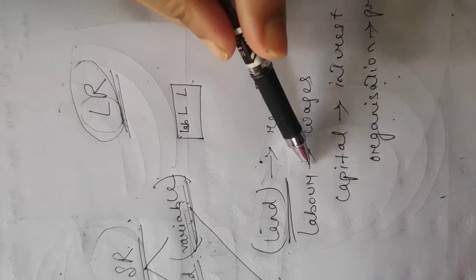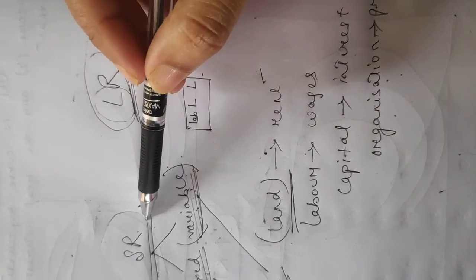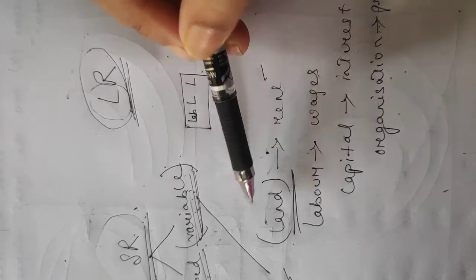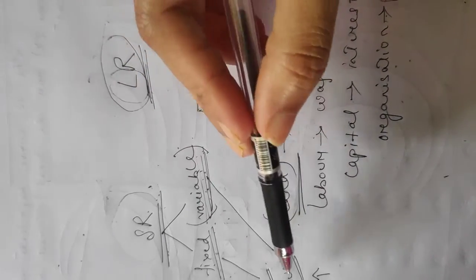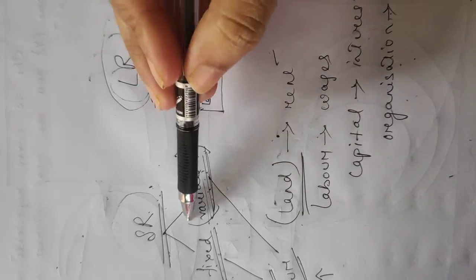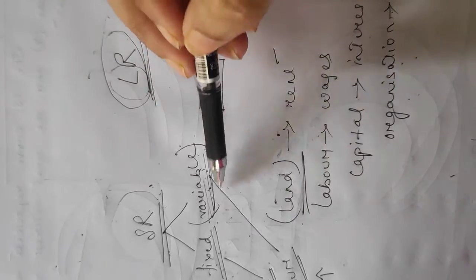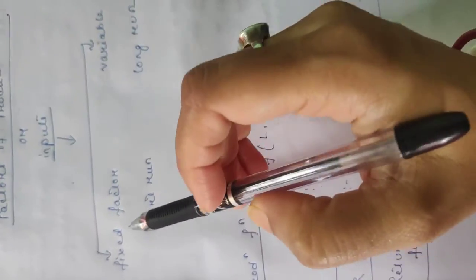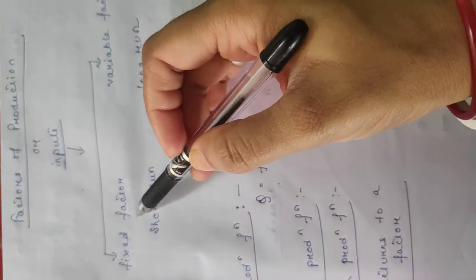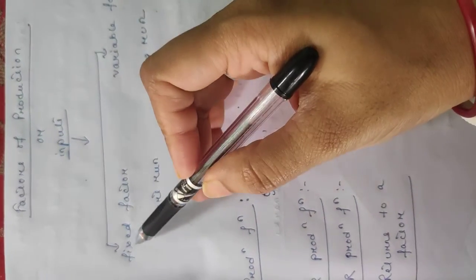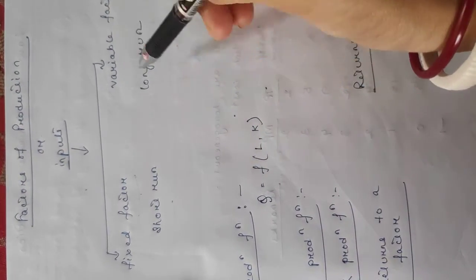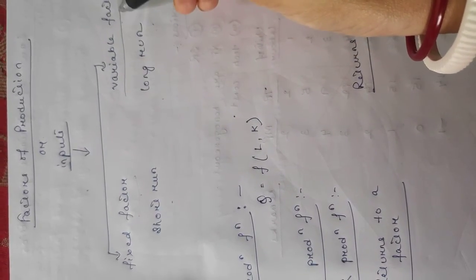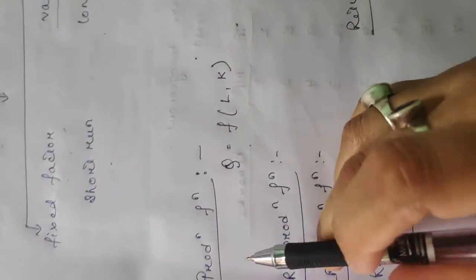We can change each and every factor of production, but in the short run some factors remain fixed and some factors remain variable. And in the short run, if we want to increase our output level, we can change the variable factor, but we cannot change the fixed factor. So this is the difference between short run and long run, fixed factor and variable factor. So fixed factor is a concept in the short run along with variable factor, but in the long run all the factors are variable.